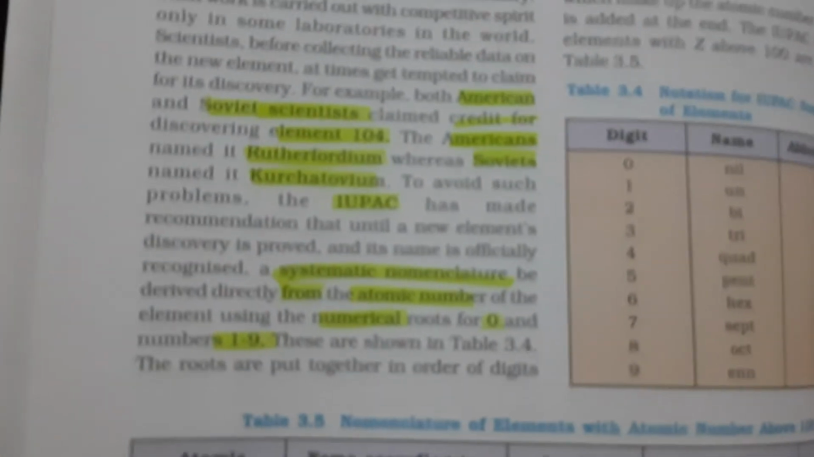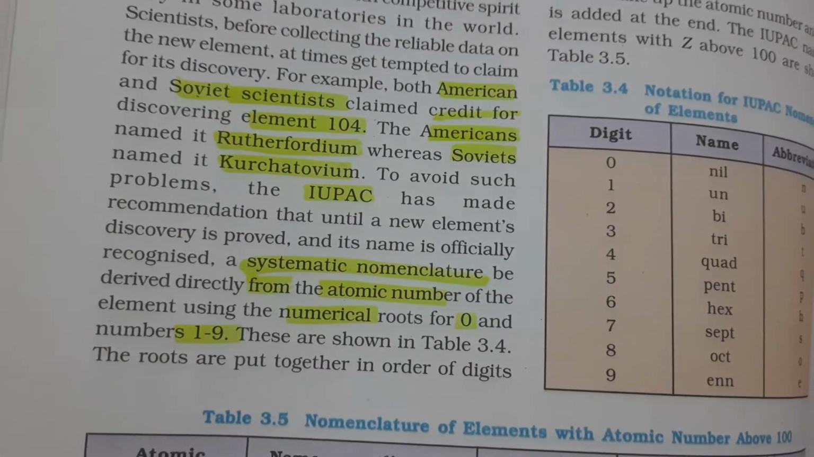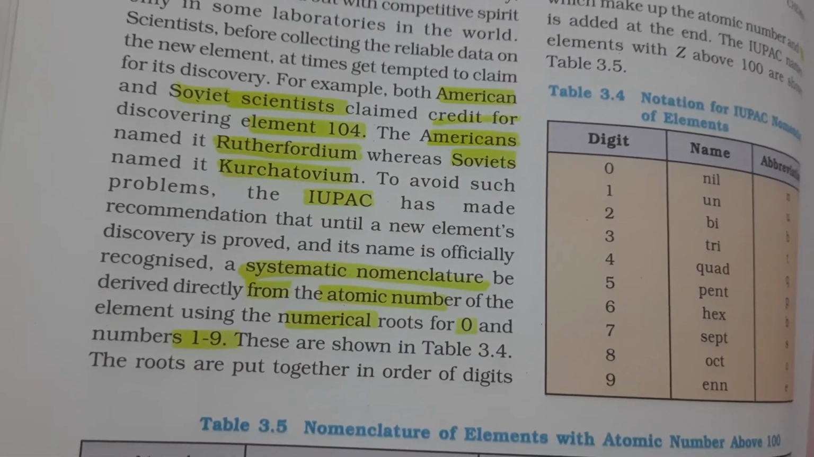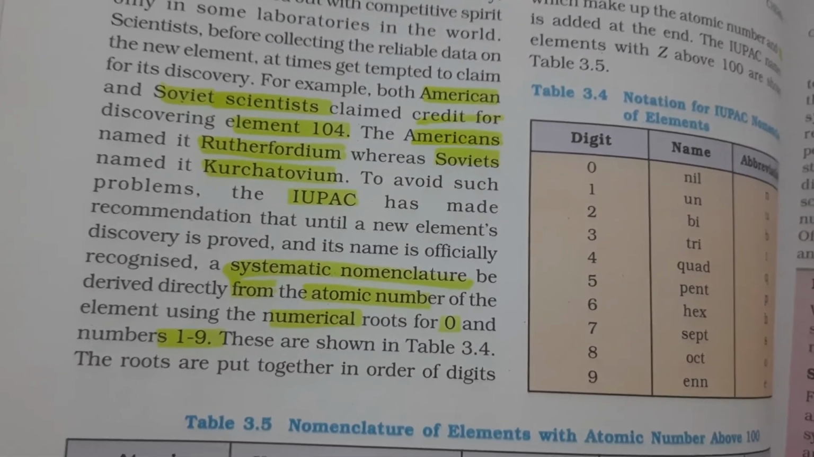And in history, what happened was, Americans said that they discovered an element and Soviet scientists said that they discovered it, that is element 104.